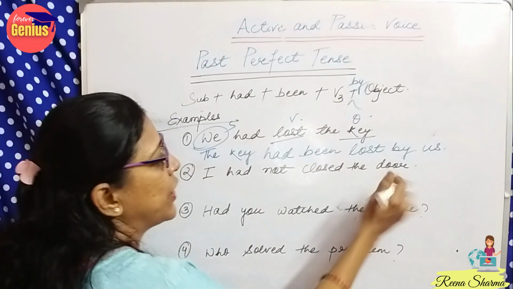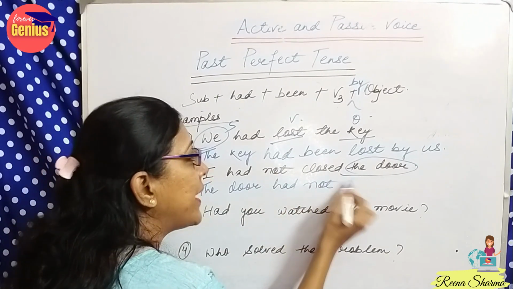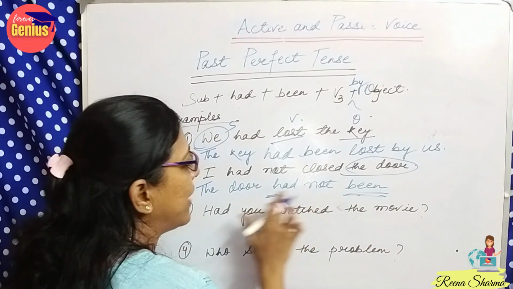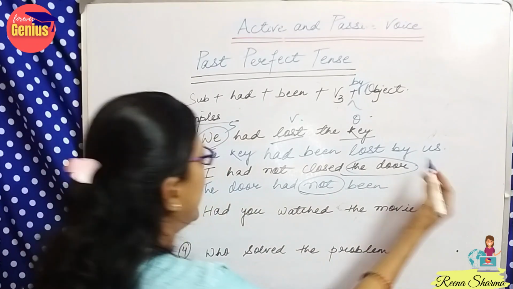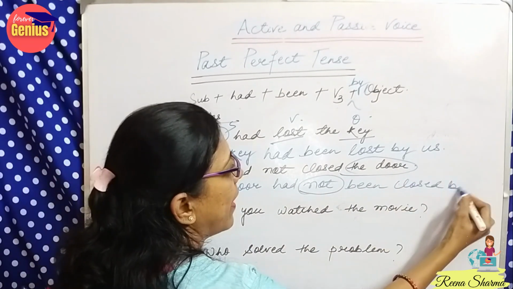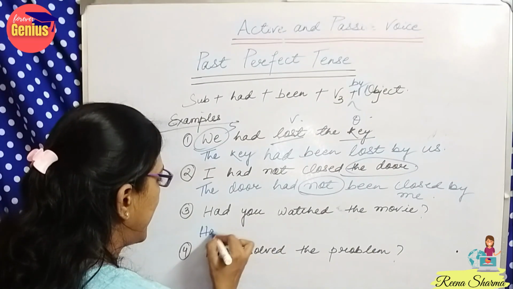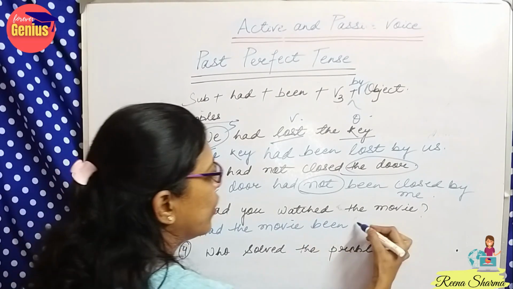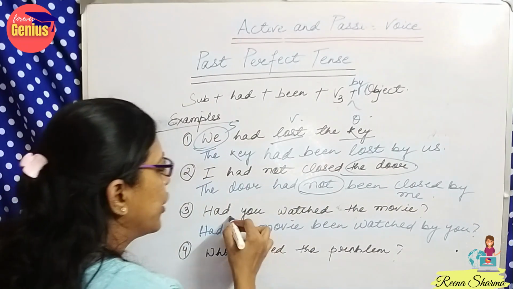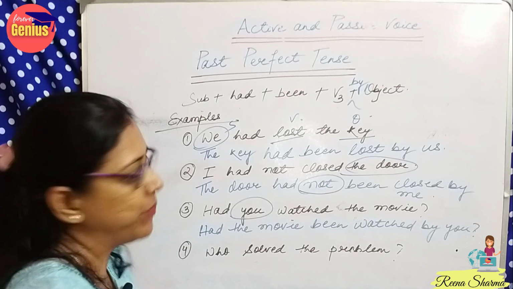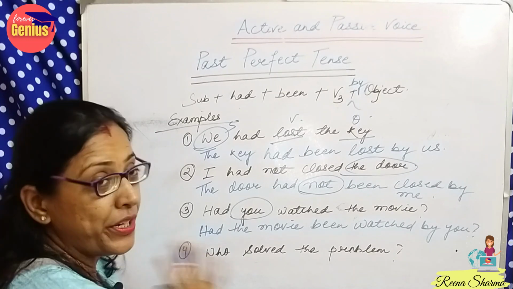I had not closed the door. So the door had not been closed by me. Between had and been, we have to place the word not. Had you watched the movie? Had the movie been watched by you? Question mark. You will not change any form, like we are changing in case of I, we, she, he. No need to change you.